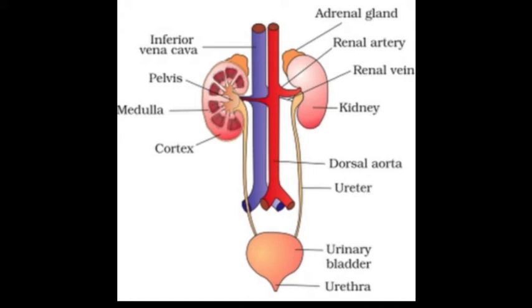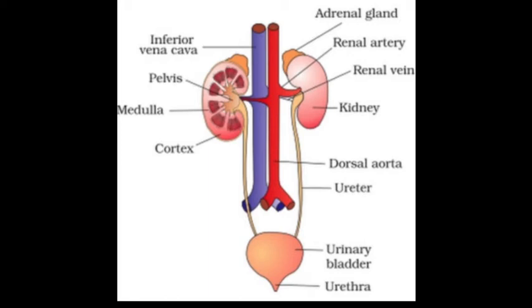Each human adult kidney has a length of 10 to 12 centimeters and a width of 5 to 7 centimeters. The weight of a kidney is about 120 to 170 grams. The kidney has an inner concave structure. The blood vessels, ureter and nerves enter the kidney through the hilum, which is notched at the inner concave surface of the kidney.